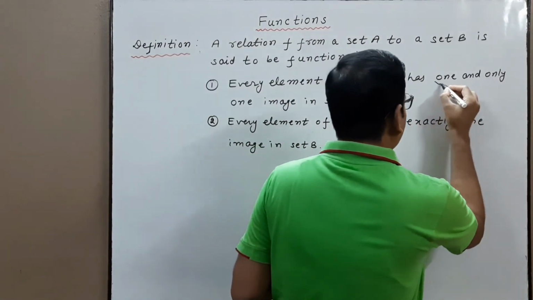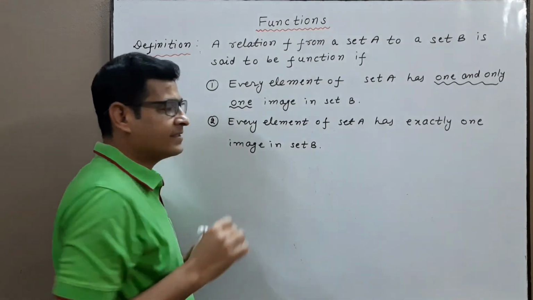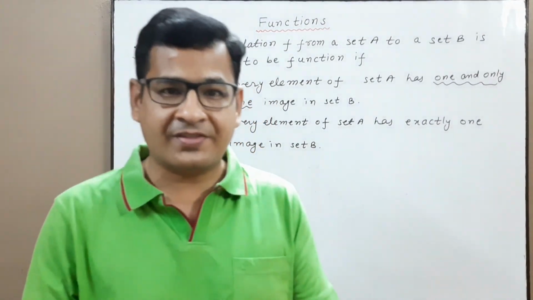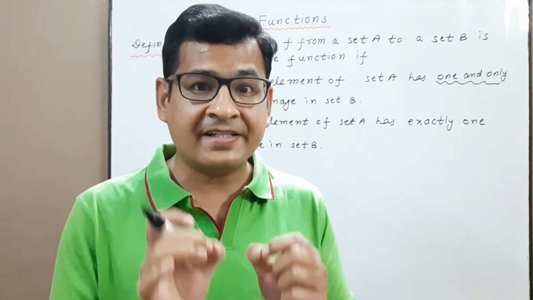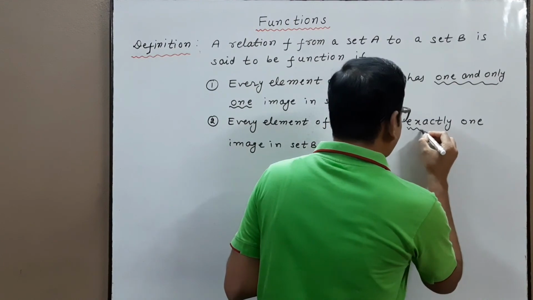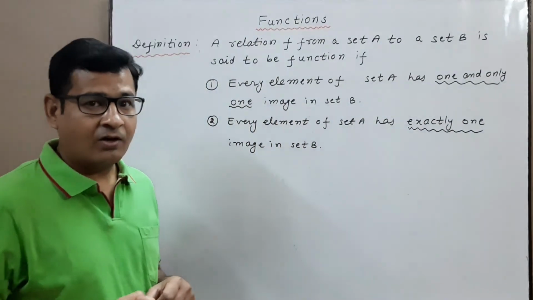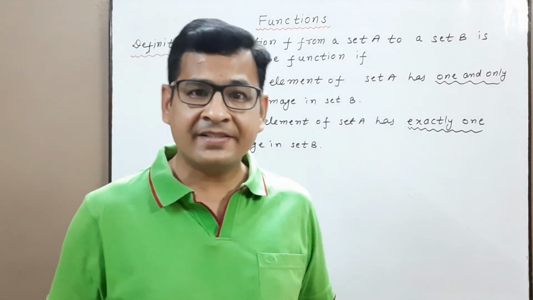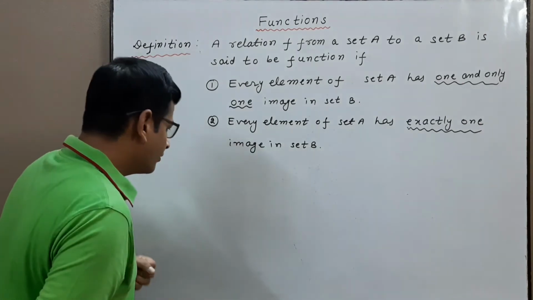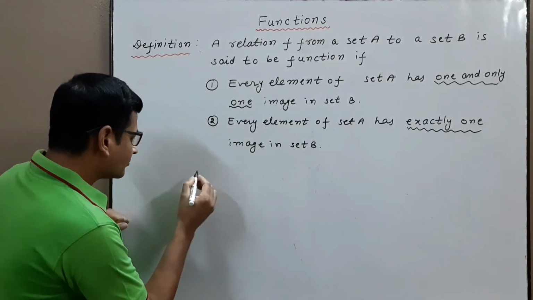One and only one image in set B. We can also say every element of set A has exactly one image in set B, or we can say a unique image in set B. Let us consider two relations and check whether these are functions or not.